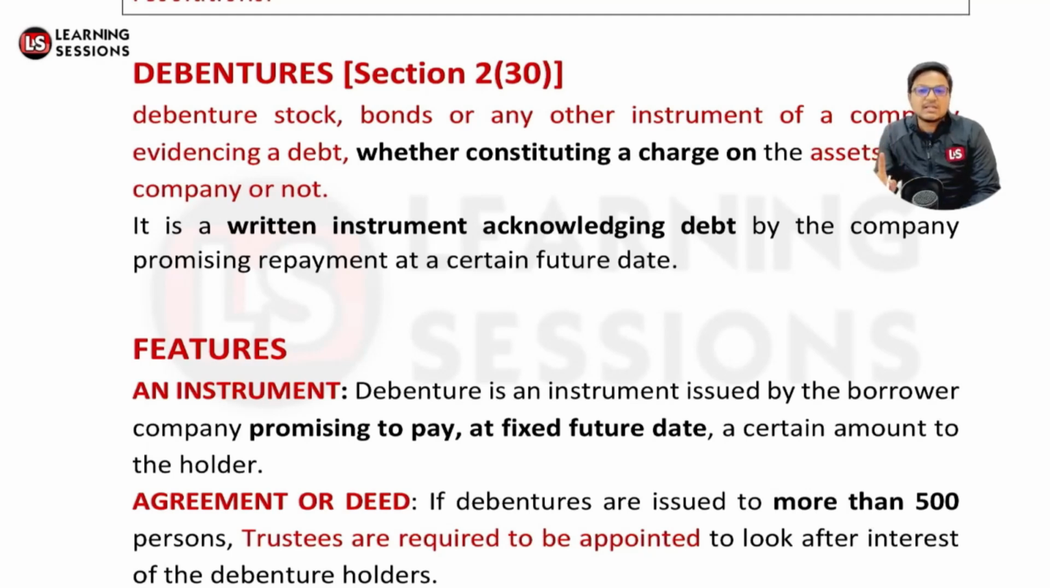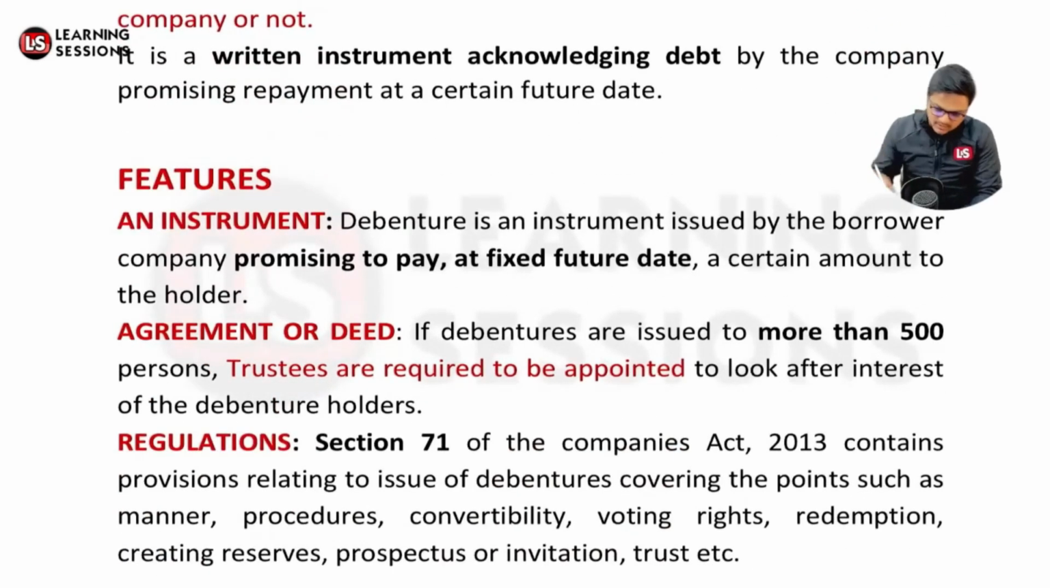And if the debentures are issued to more than 500 persons, in that particular case, it is required to appoint a trustee to look after the interest of the debenture holders. It's quite important because this type of question can be asked in the exams. So if the debentures are issued to more than 500 persons, trustees are required to be appointed to protect the interest of the debenture holders.